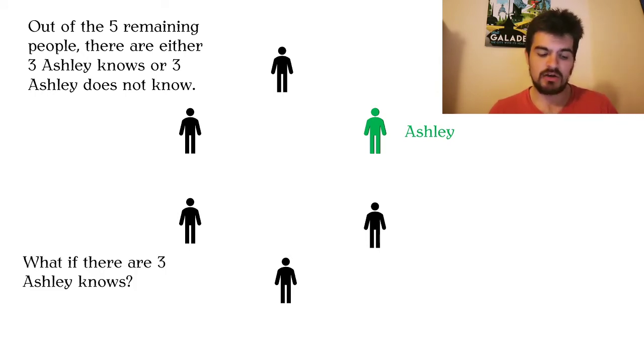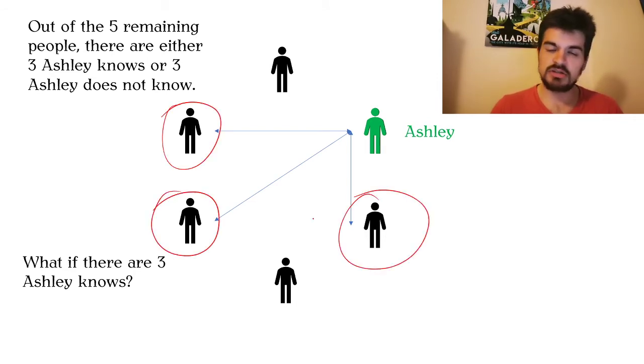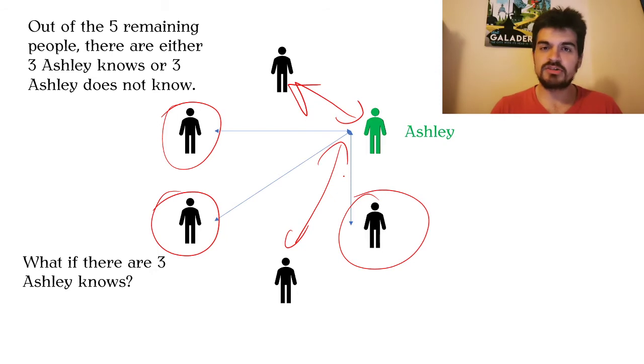let's for now assume that there are 3 people that Ashley knows. Let's mark them with those arrows. Those are the people that Ashley knows. He might know the other 2 as well, but we are just ignoring them. It is possible for Ashley to know everybody, but we are saying at least 3 people that he knows, so we don't want to think about all 6 cases.